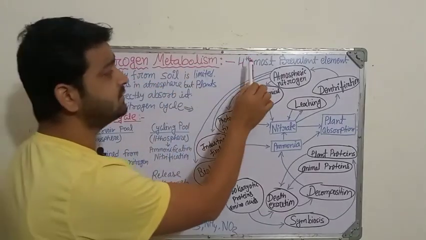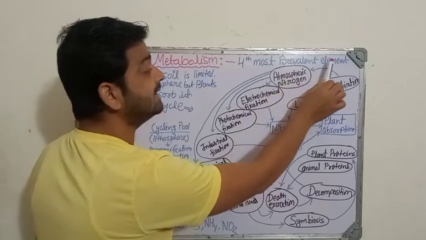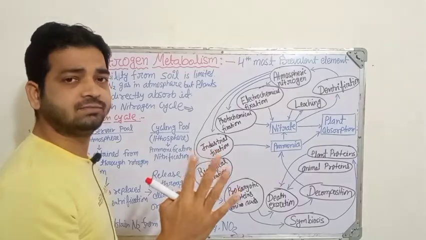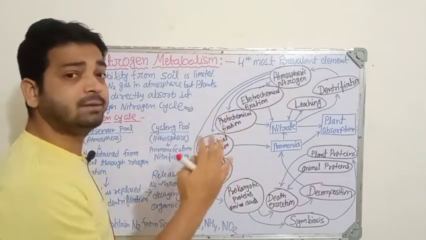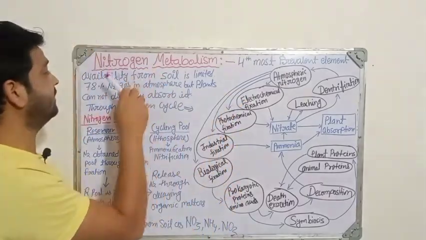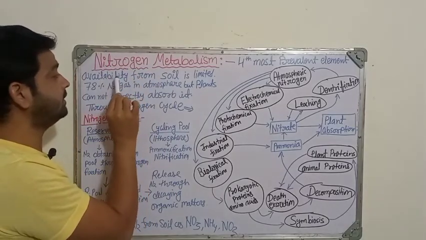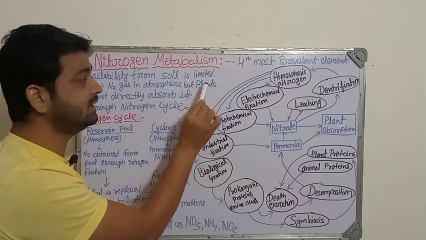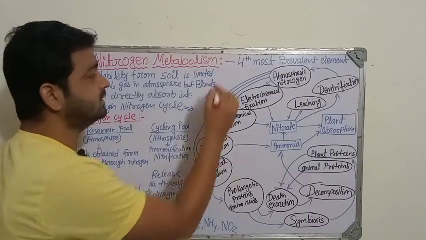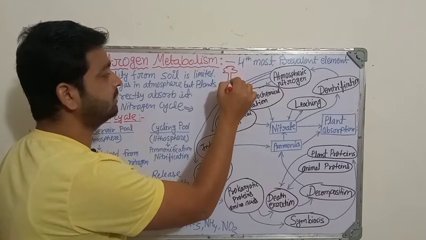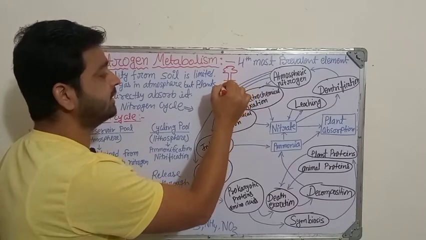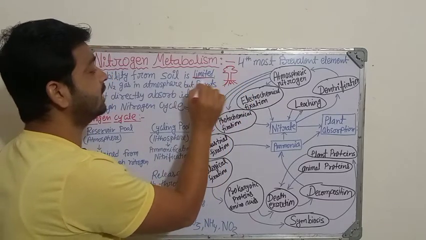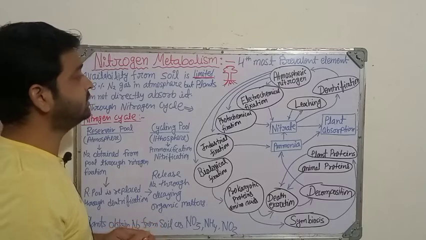Nitrogen is the fourth most prevalent element, meaning an important element for any living organism, forget about the plant, right? So that's what makes it very important. When we talk about the availability of nitrogen from the soil, it is limited, because ultimately the plants are going to get the nitrogen from the soil only, because the roots and other nutrients they are getting from the soil, right? So this availability is limited. That's what, the availability of nitrogen in the soil is limited.